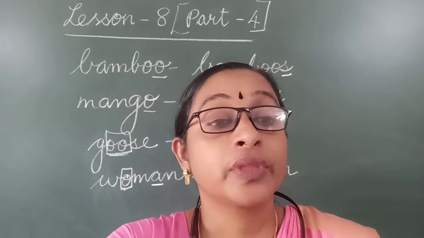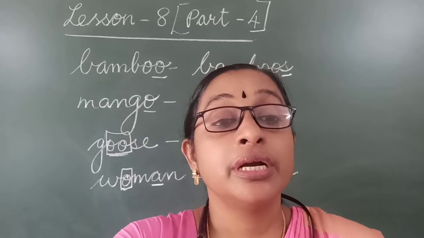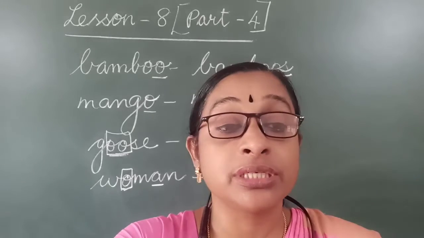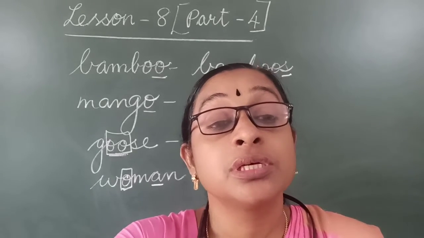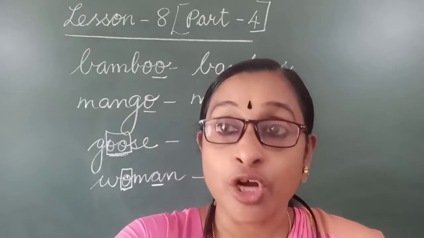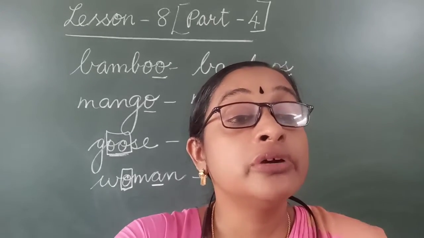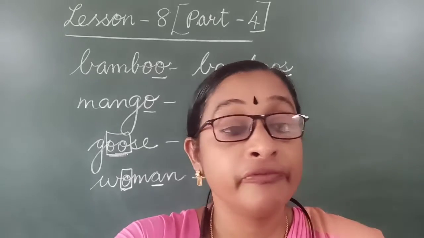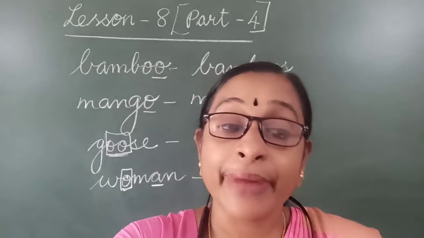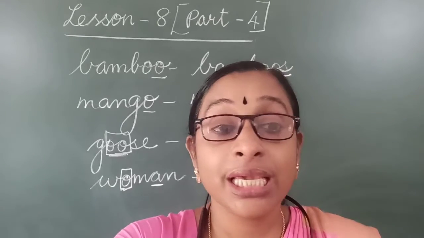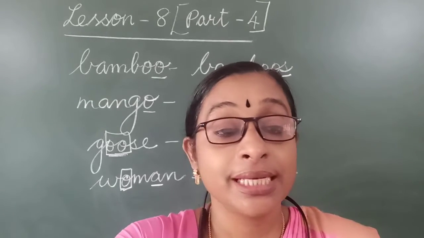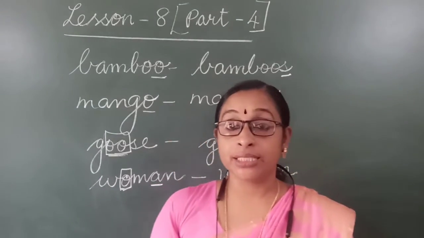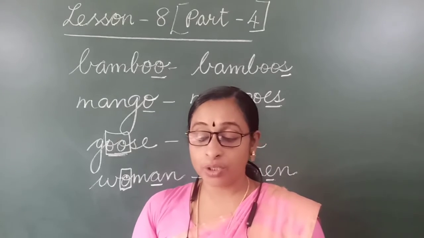Woman, women. Dormouse. When spelling is given there, it is dormouse, but when we pronounce it, you should pronounce dormouse. Okay, dormouse, dormice. Dormouse is one type of rat. Next one, foot, feet. Mouse, mice. Goose, geese. Louse, lice. Then some singular nouns form their plurals by adding en to the singular.